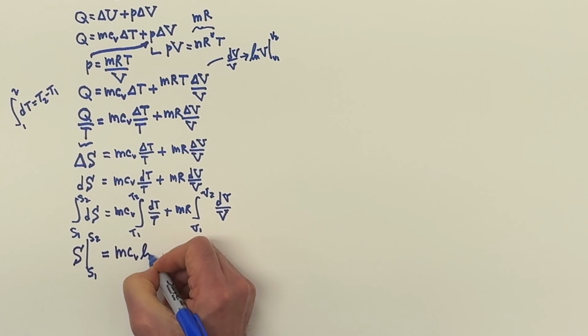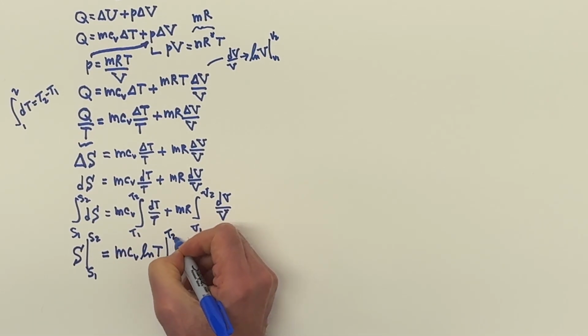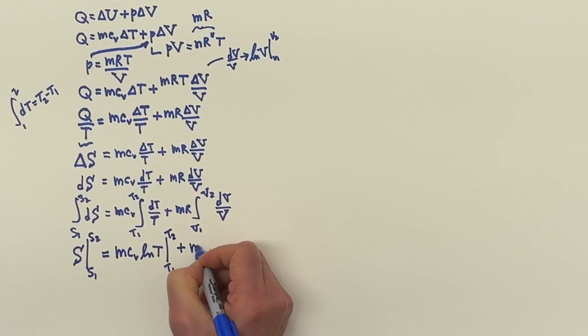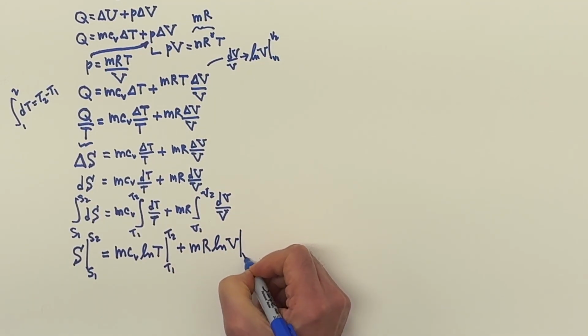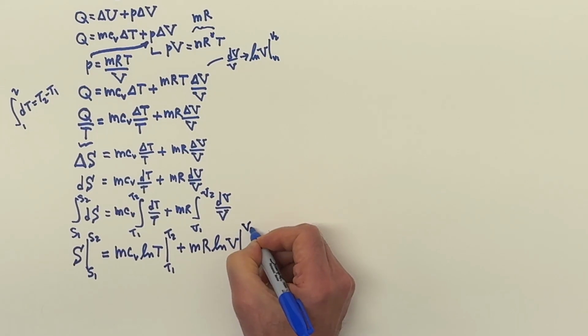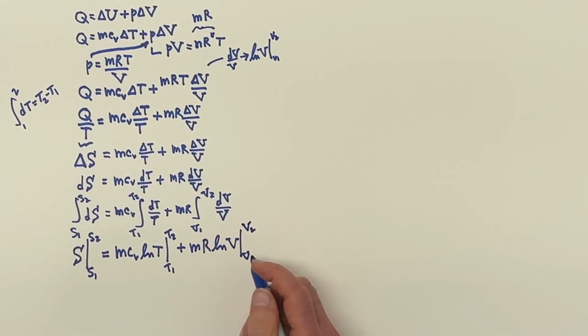We're going to get the log of T from T1 to T2 plus mR and the log of V from V1 to V2. Now, you might remember from math class that you can't take a log of something that has feet or meters or cubic centimeters.